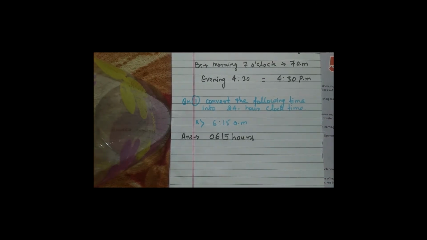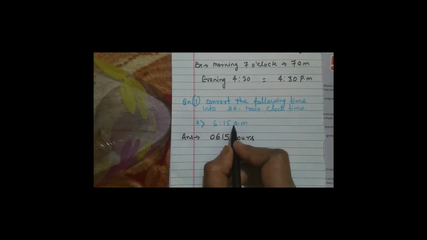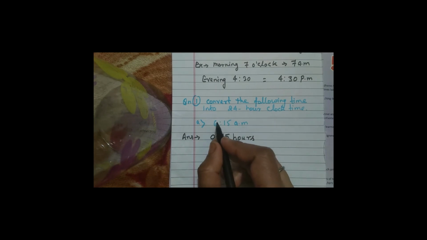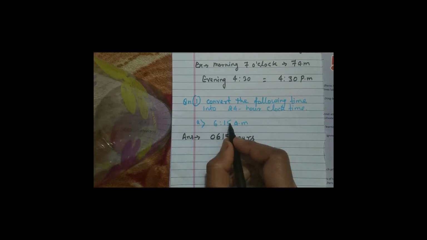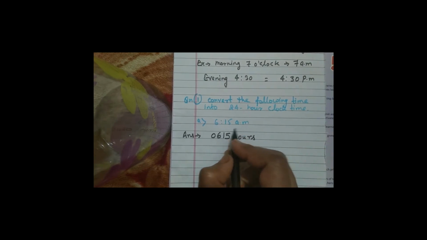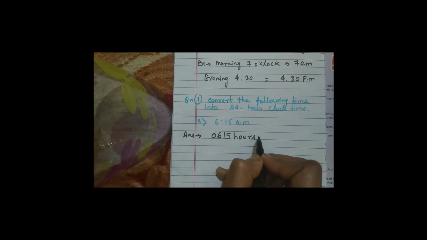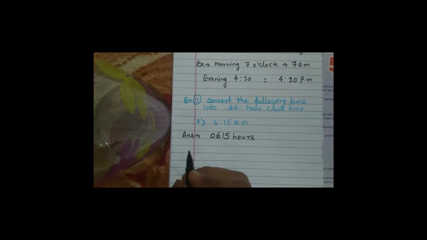And the second thing I have told: when AM is written, no need to do anything. Directly write the same numbers as given in the question and replace this AM with hours. No need to write AM and PM in the 24-hour clock. Clear? When AM is written, don't change anything. Only make your time a 4-digit number and then write hours. Clear? Let us take one more question.